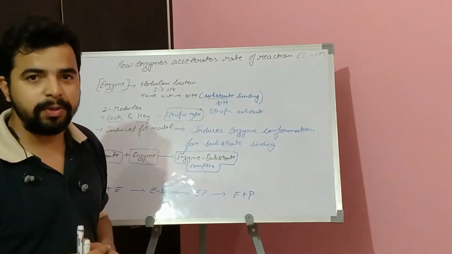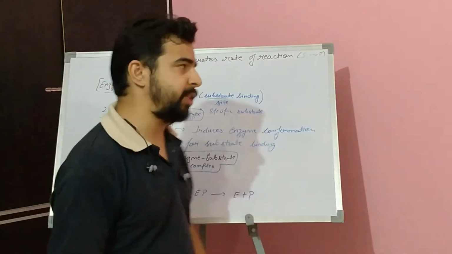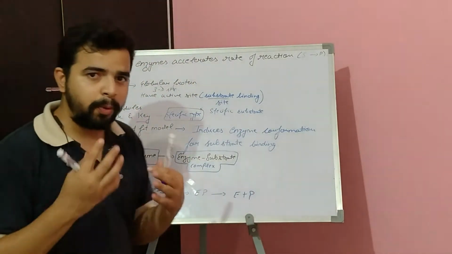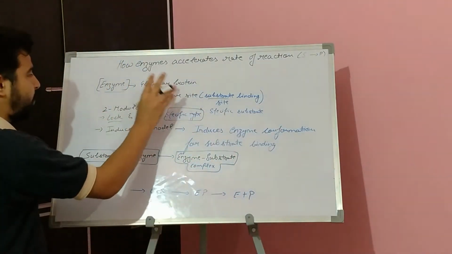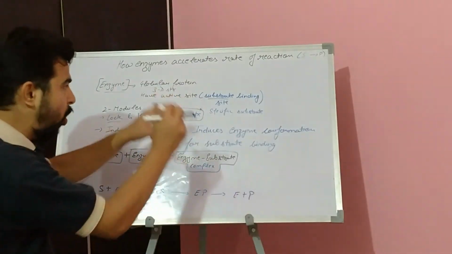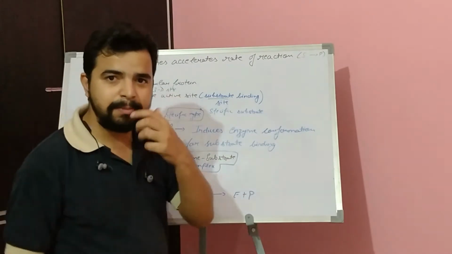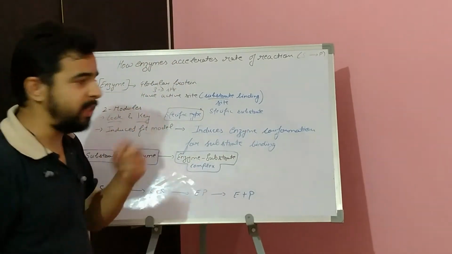Here we are going to see how enzymes accelerate the rate of reaction for product formation. Basically we know that enzymes are proteins, and they have a tertiary structure. Due to their tertiary structure, they have an active site onto which the substrate binds. The substrate will be specific for a specific enzyme. This we saw in the properties of enzymes.